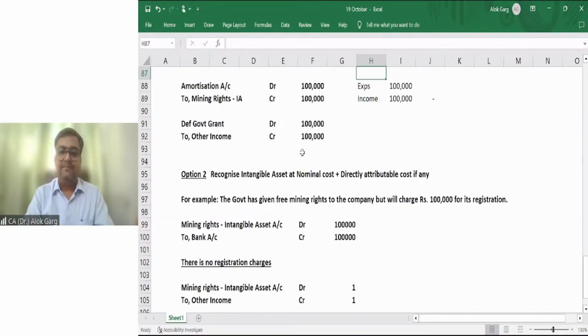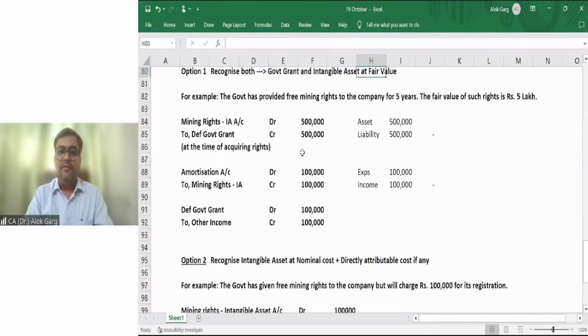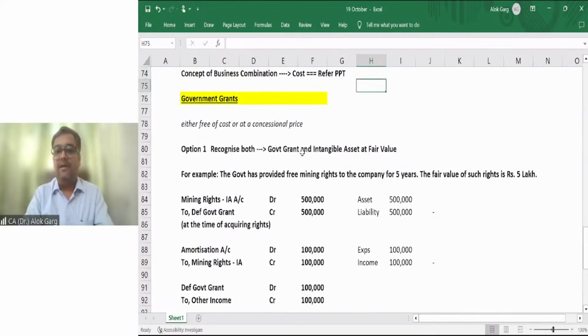Is it clear? Friends, is that clear? Government grant accounting for intangible asset. So the intangible asset either has to be recognized at fair value or has to be recognized at nominal value.